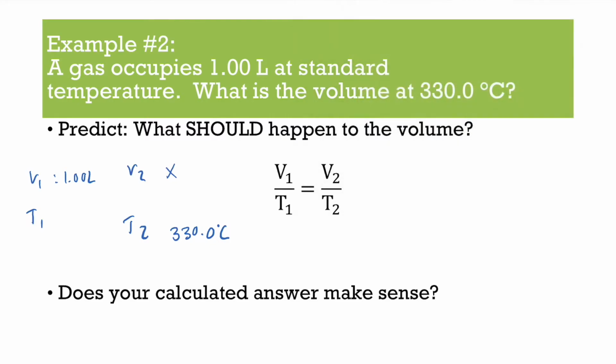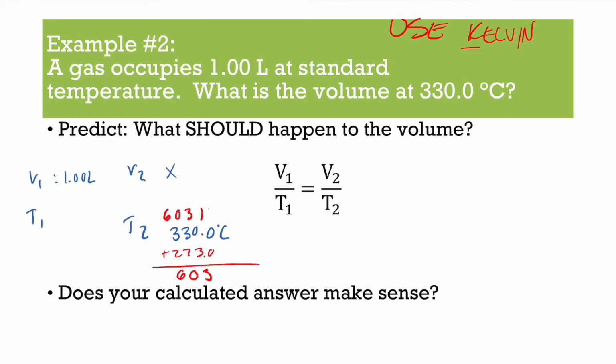Now, can we use this unit of temperature? The answer is no. We must use Kelvin. So we've got to convert this to Kelvin. What we need to do is add 273. So you get 603.